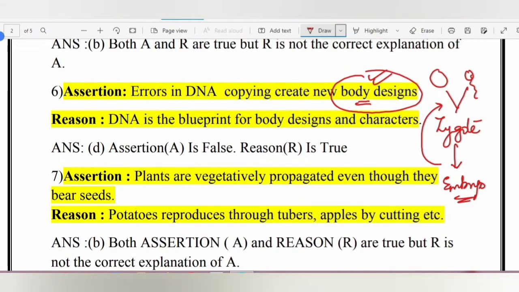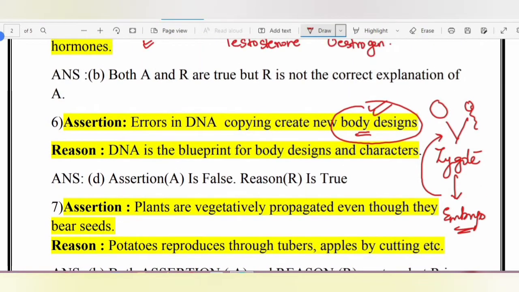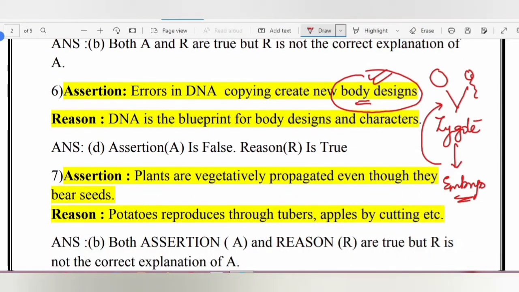Assertion, plants are vegetatively propagated even though they bear seeds. Reason, potatoes reproduce through tubers, apples by cutting. Okay, so assertion, they are saying that plants are vegetatively propagated even though they bear seeds. Here, assertion is